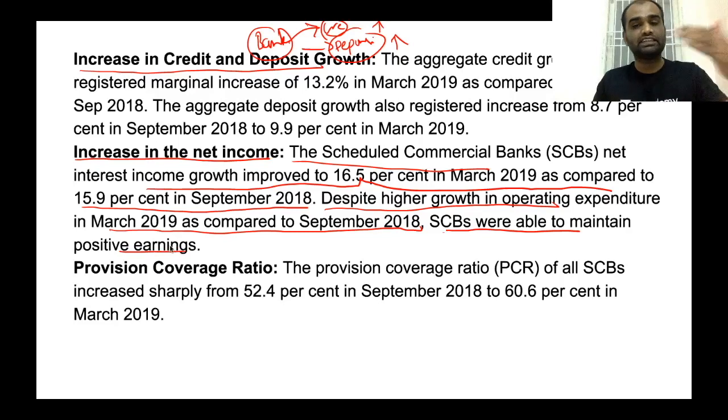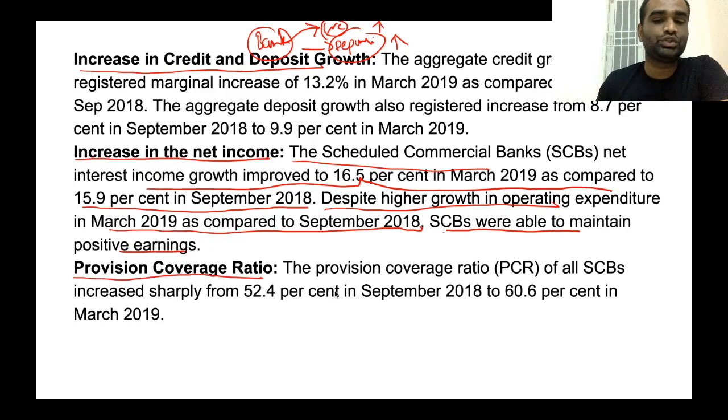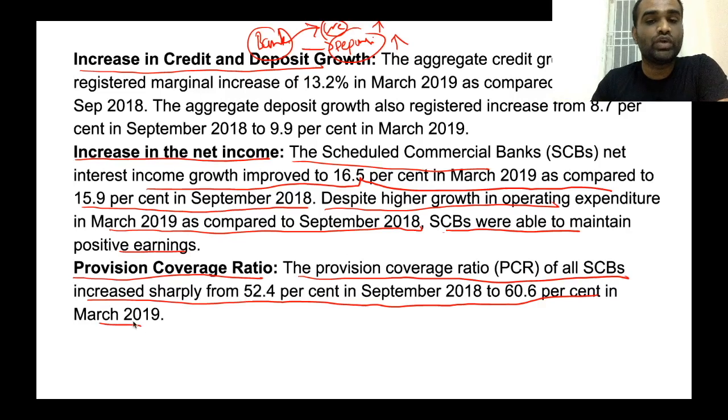So, despite the increase in expenditure, scheduled commercial banks were able to maintain their positive earnings.